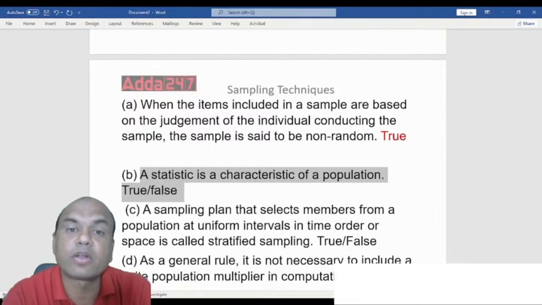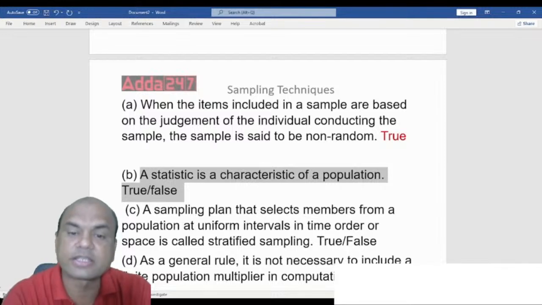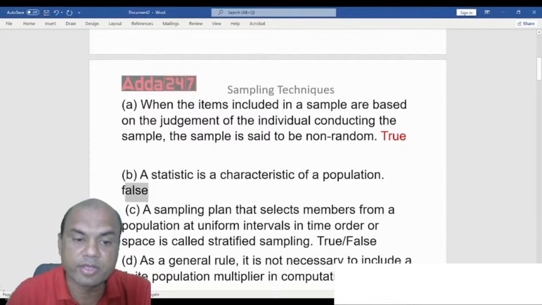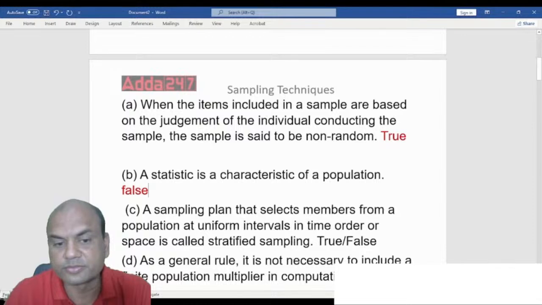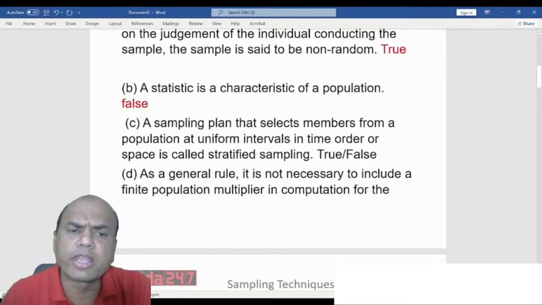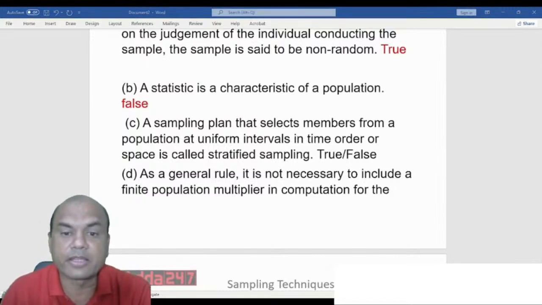Mean of a sample is called a statistic and mean of a population is called a parameter. So what does it mean? A statistic is a characteristic not of a population, but of the sample. So this answer is false. Got it, everyone? Next one. Such questions are asked in the exam, and you need to be very clear in your mind about it.